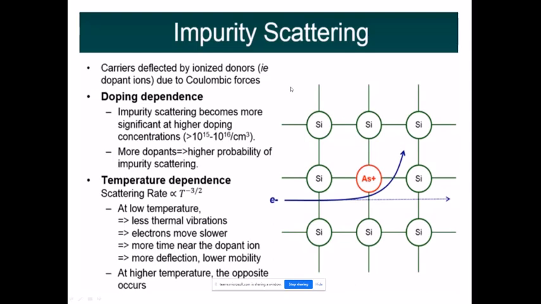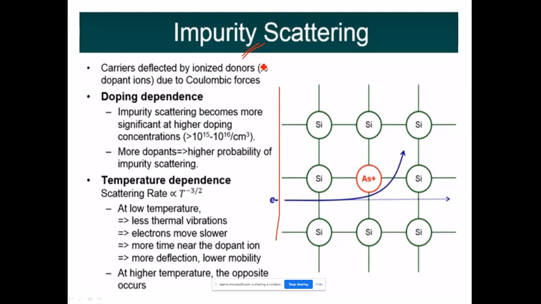And one more type of scattering we have, that is impurity scattering. Now the name itself suggests, in the previous slide we have seen lattice scattering, that is, the scattering happening due to the collision with the lattice surfaces. But here we have something called impurity scattering.